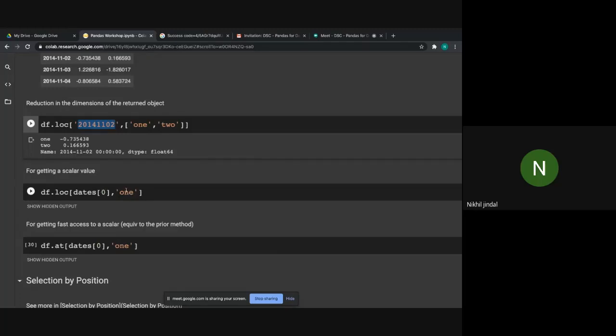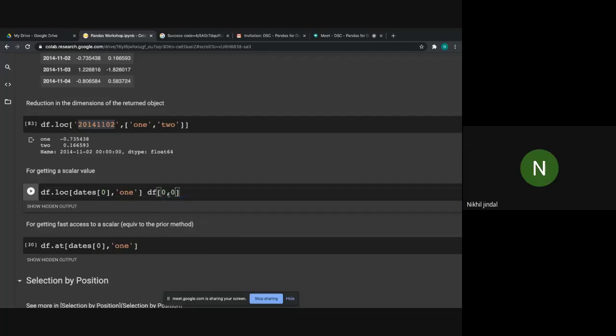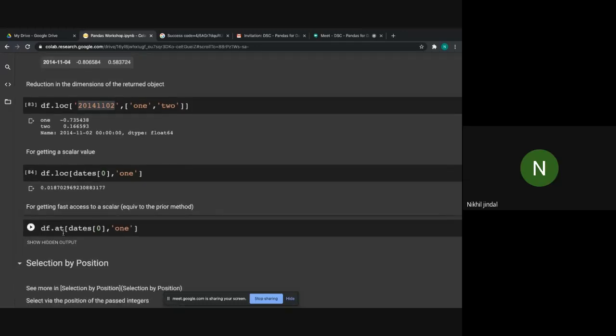Okay, it is the name of that particular index, but it means it is similar to df[0, 0]. This one and this one are the same. It will print only one value, that is 0.18. In terms of a 2D array, it is the value at 0, 0. Similarly, you can get the scalar value using this at function.